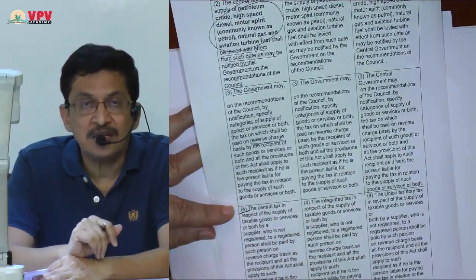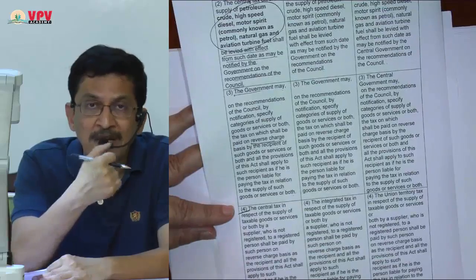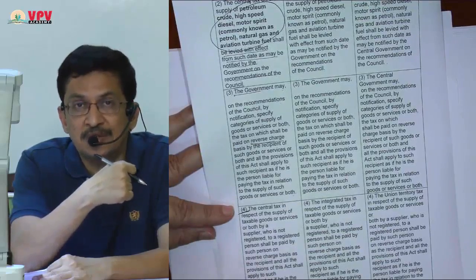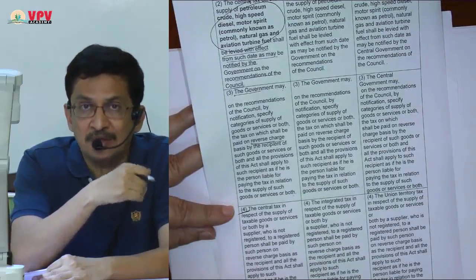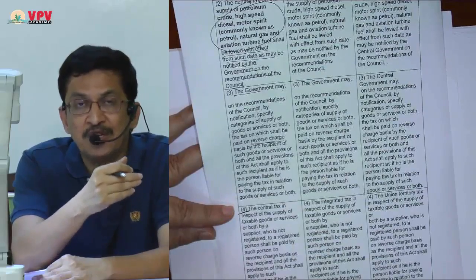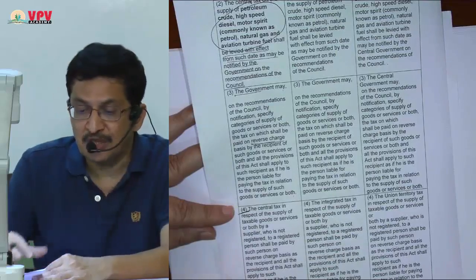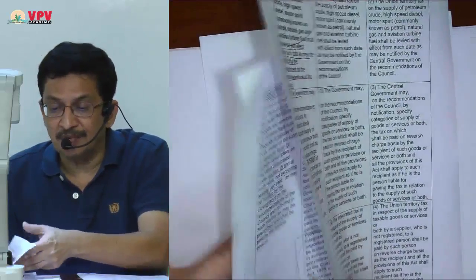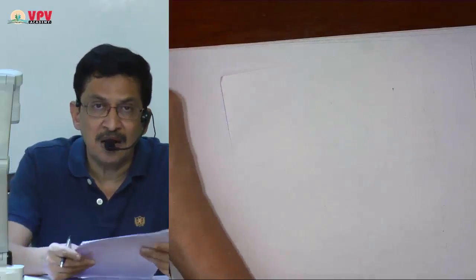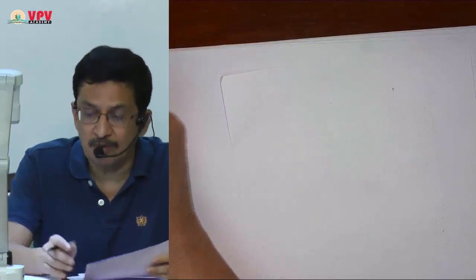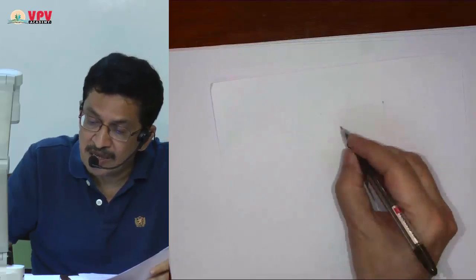What he is saying is like this. Suppose you are buying from unregistered dealer, unregistered supplier. Liability to pay GST is on recipient. This is unique feature of GST which has created a problem in the industry. Many people are requesting government to give up this. What I am trying to say is like this.